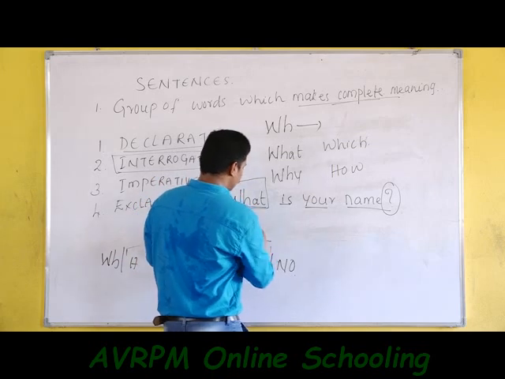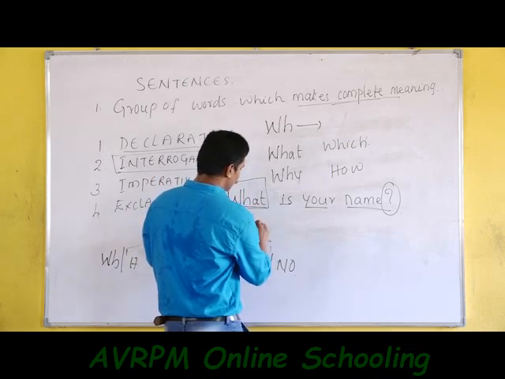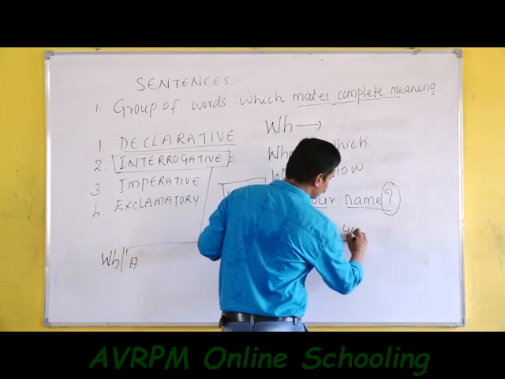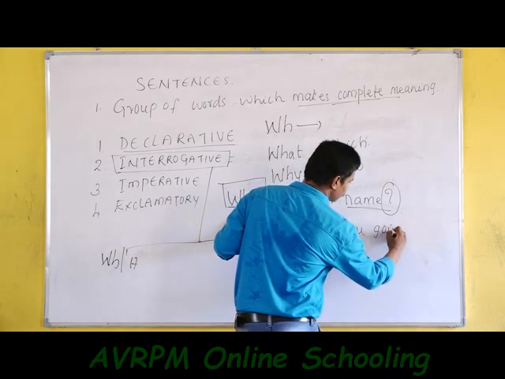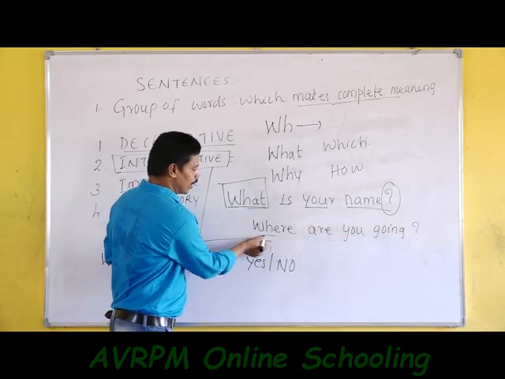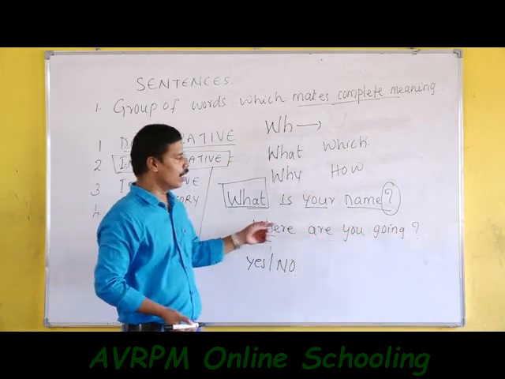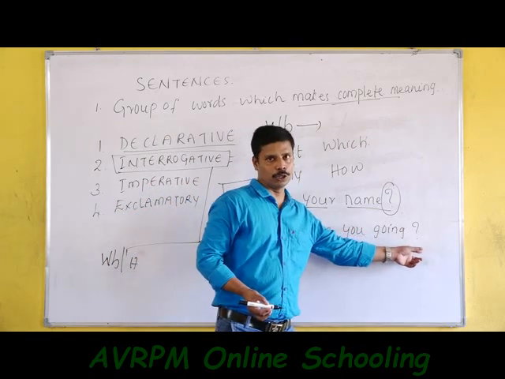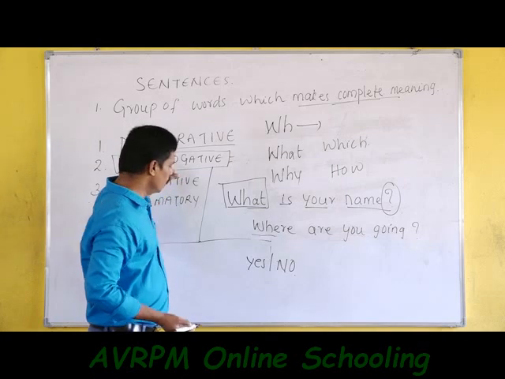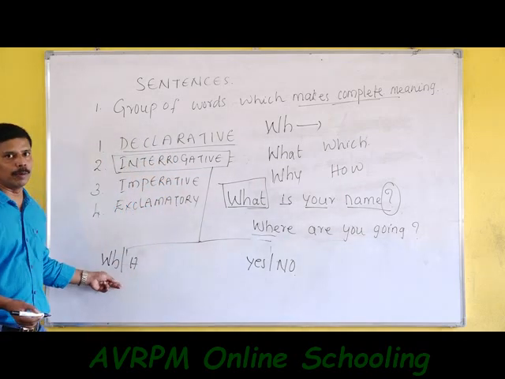If you ask, where are you going? Question mark. The sentence starts with a WH word and ends in a question mark. So it is an interrogative sentence. The first type of interrogative sentence is the WH question.